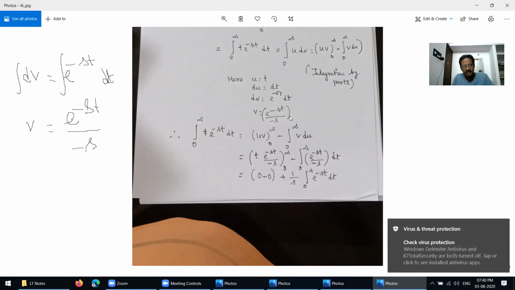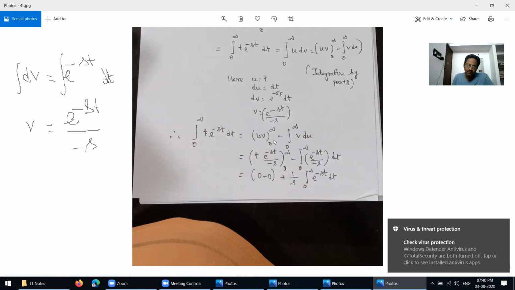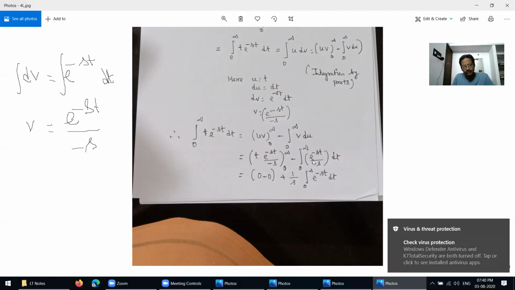Then this is the right hand side value by integration by parts. So you replace u into v over 0 to infinity, where u equals t and v equals e power minus st over minus s, 0 to infinity, minus the integral of v into du, where du is nothing but dt.